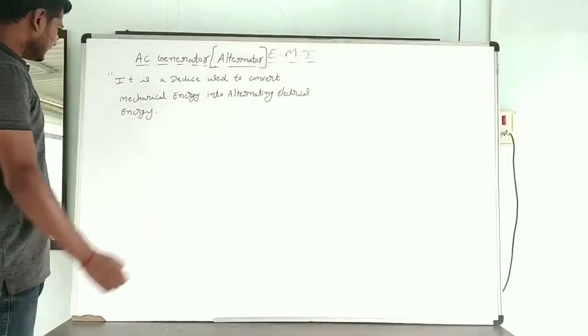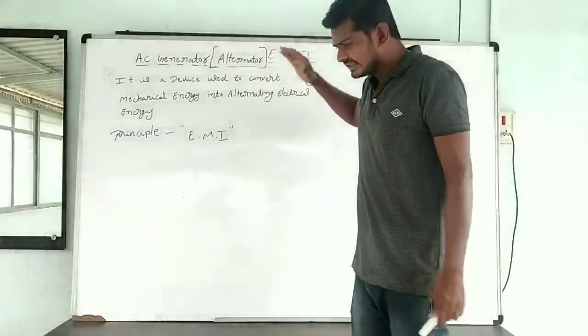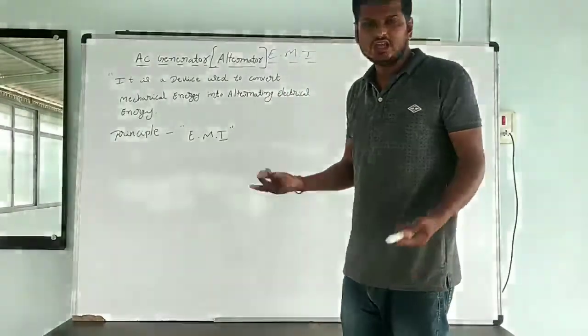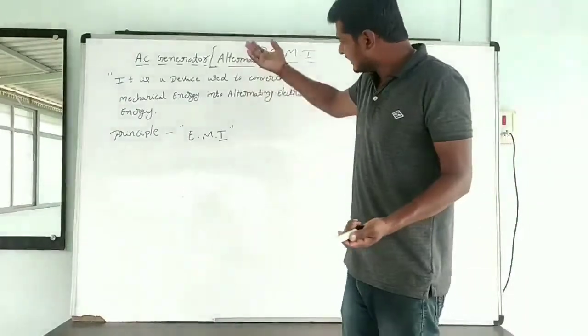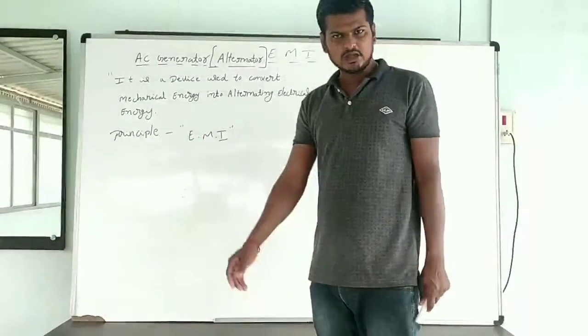Next, what is the principle behind the AC generator? The principle behind the AC generator is simple: electromagnetic induction. It works on the principle of electromagnetic induction. People are already familiar with electromagnetic induction: whenever the magnetic flux linked with the coil changes continuously, an EMF is induced. In the same way, here also it works on the principle of electromagnetic induction.